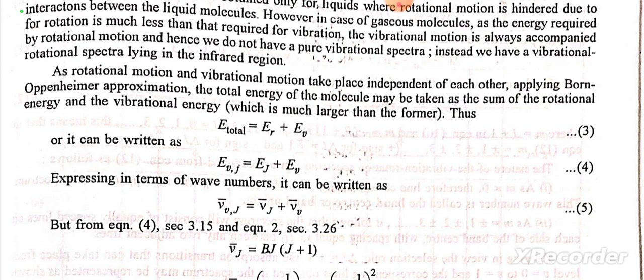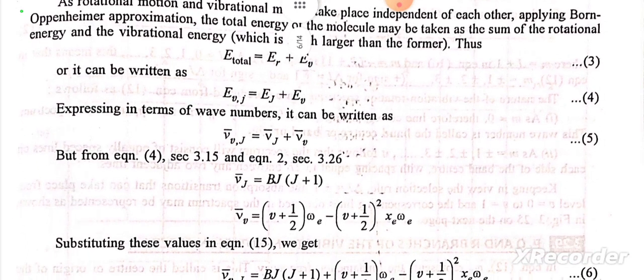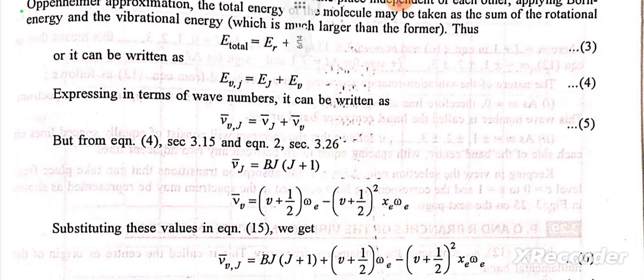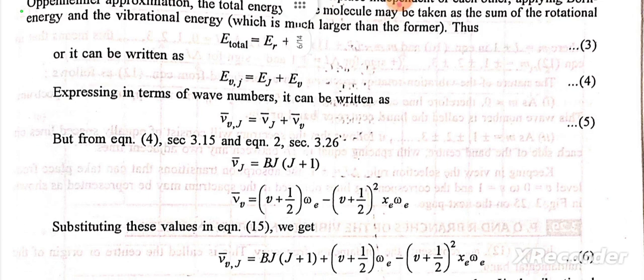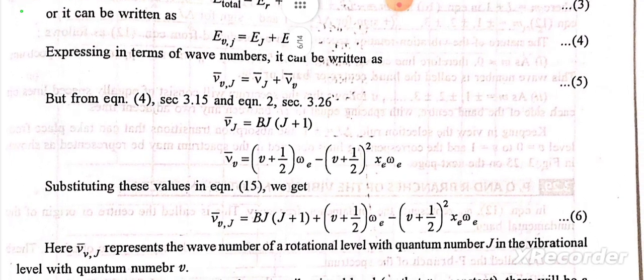Thus, E total is equal to ER plus EV, or it can be written as EVJ is equal to EJ plus EV. Expressing in terms of wave numbers, it can be written as ν̄ᵥⱼ is equal to V̄j plus Vν. But from equation 3.15 and equation 3.26, V̄j is equal to Bj(J+1), and ν̄v is equal to (v+1/2)ωe minus (v+1/2)² xe ωe.